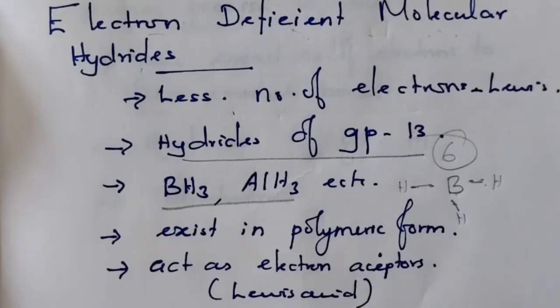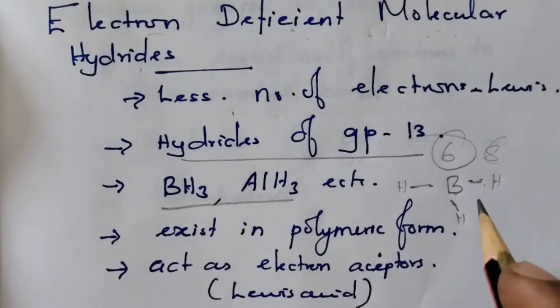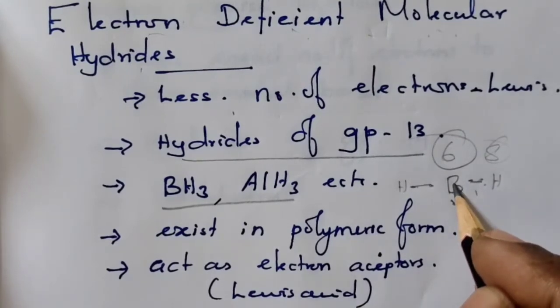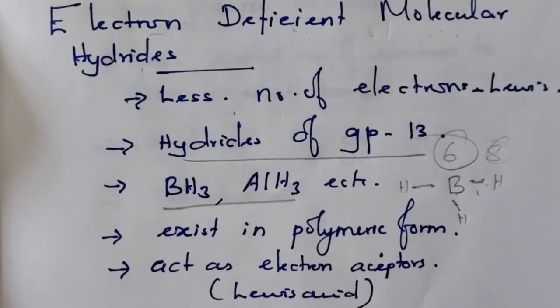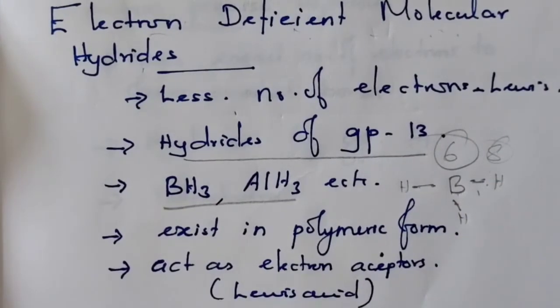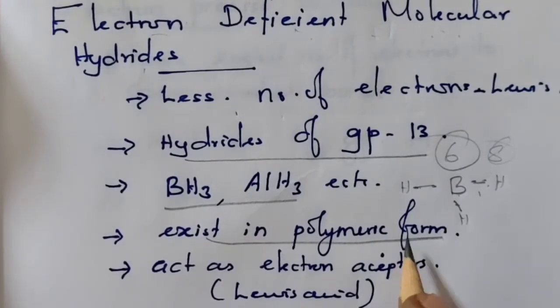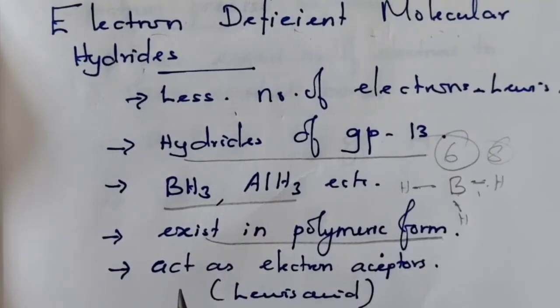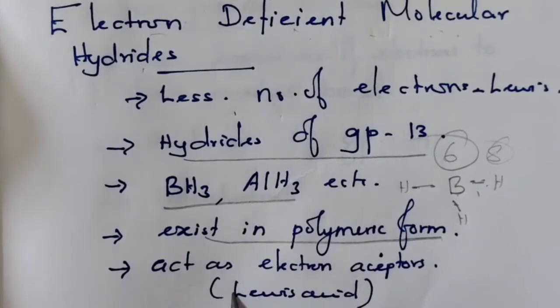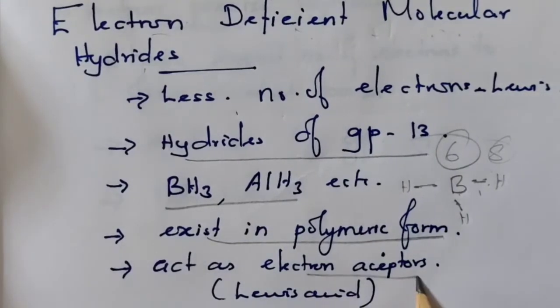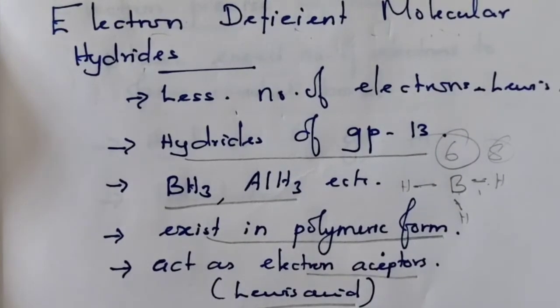As per the law of octet, 8 electrons need to be present, but it has only 6 electrons. They are called electron deficient molecules. Since they have a deficiency of electrons, they exist in polymeric form, and since they have fewer electrons, they accept electrons from any donor. Therefore, they act as a Lewis acid.